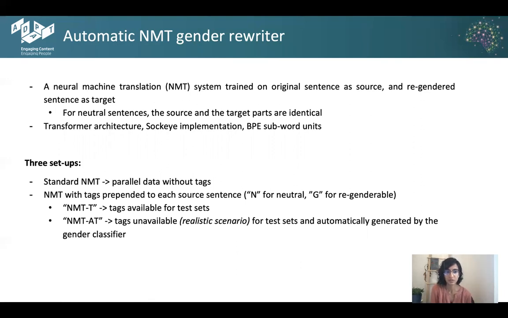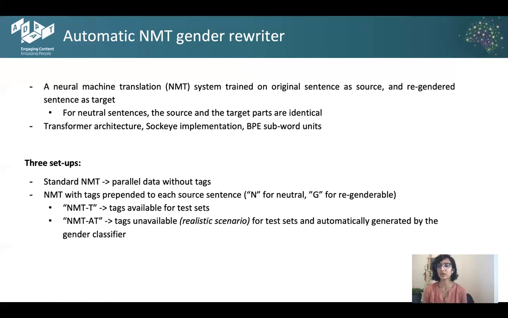In order to run our experiments, we tested three setups for the neural machine translation system. There was one that was the standard NMT, which was trained on parallel data without any tags. The other two were neural machine translation systems with tags, where the tags were N and G, where N stood for neutral and G for regenderable. So if a sentence had a tag N prepended to it, it didn't have to be changed, versus with G, it was supposed to be changed. These tags were implicitly available for the training and development set, since if the sentences were the same in the source and target, it was tagged as N. Otherwise, it was tagged as G.